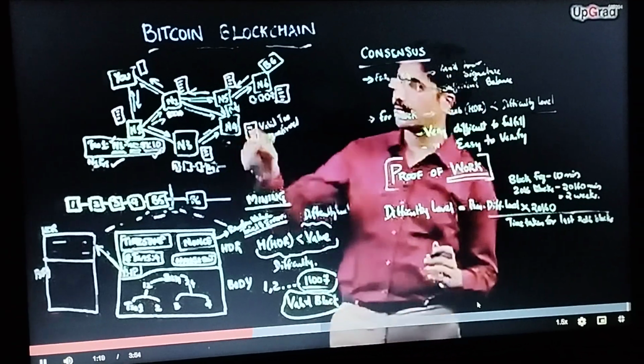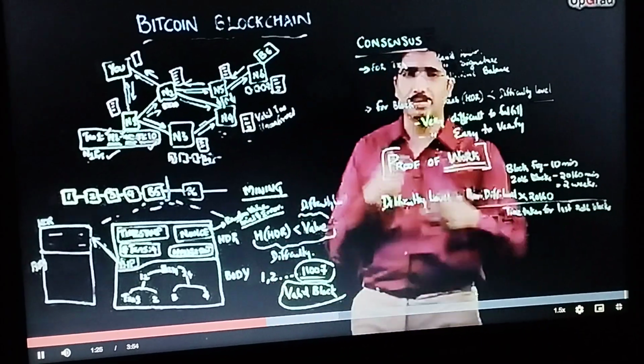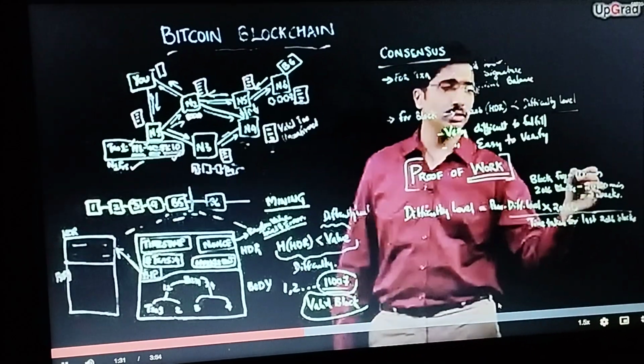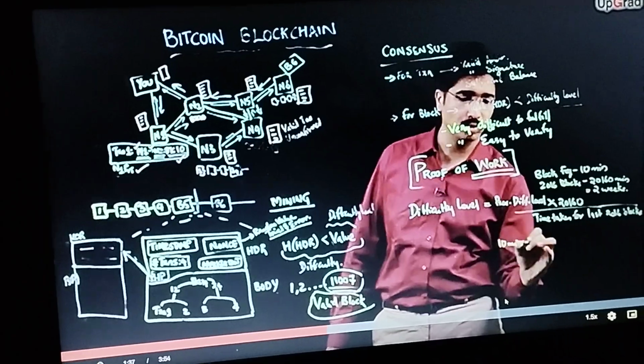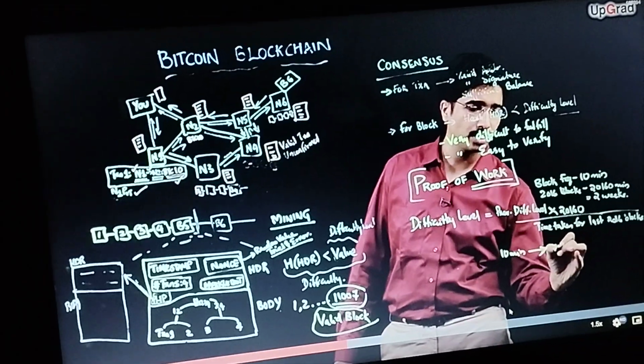But assume the case where node 6, who is a miner, bought a superior hardware which can compute the hash value much faster compared to other nodes in the network. Now what will happen? He will compute the nonce value say within 7 minutes. Initially it was 10 minutes, he bought the hardware which is computationally more effective and much more powerful. He computed it in 7 minutes.